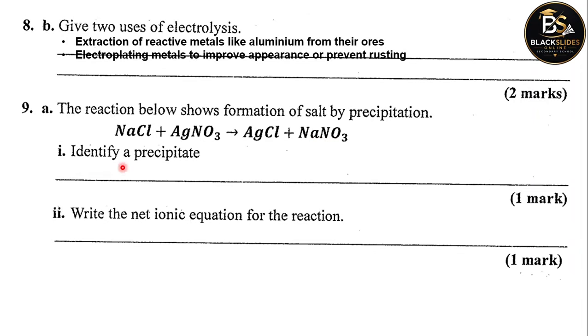Identify a precipitate. Remember that a precipitate is an insoluble product. One of these is insoluble in water.